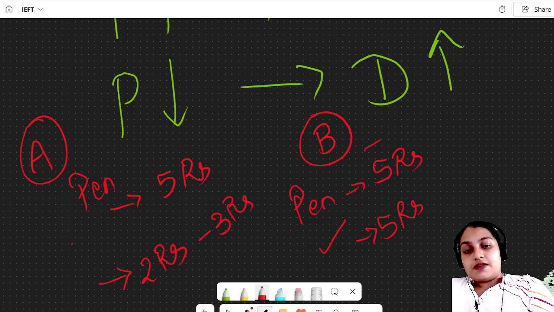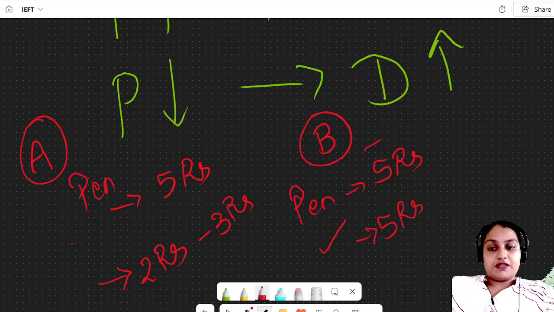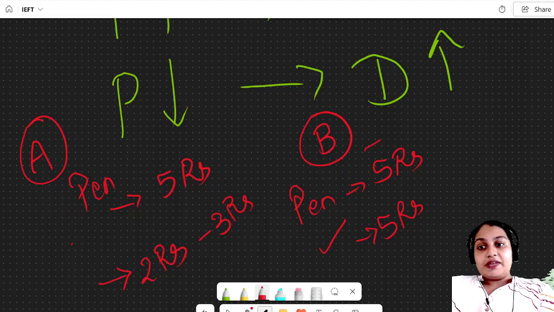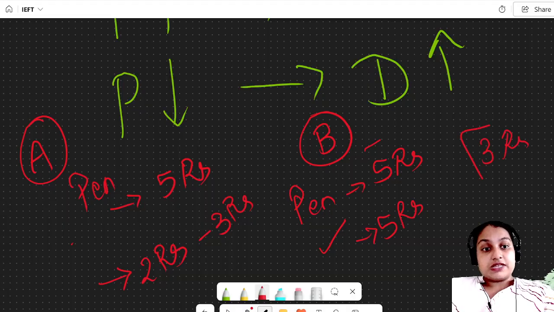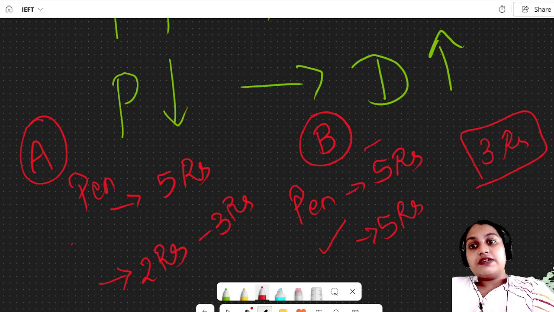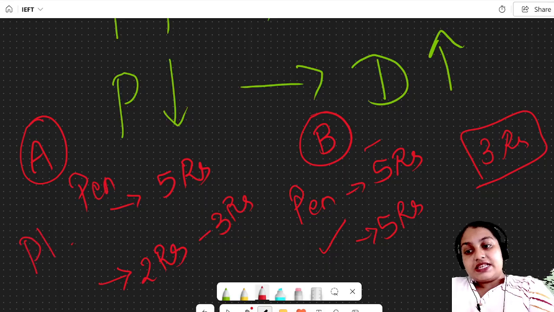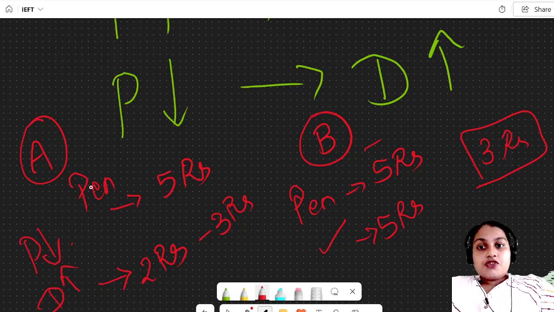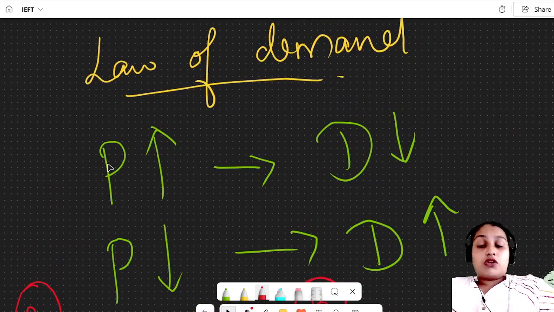But here it is the same, 5 rupees only. When the people look, everything is the same, but now this shop is giving it at an offer. For the customers, 3 rupees is a profit. So they will come here. When the price decreased here, the demand increased. So that is the concept of the law of demand.